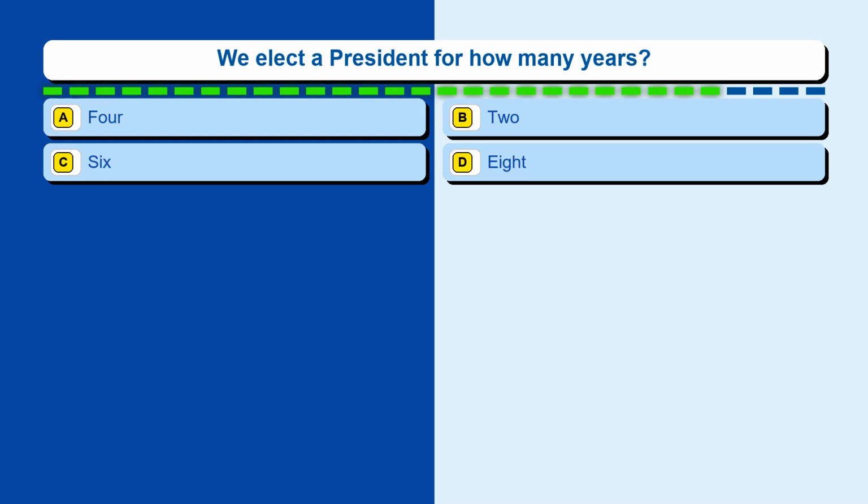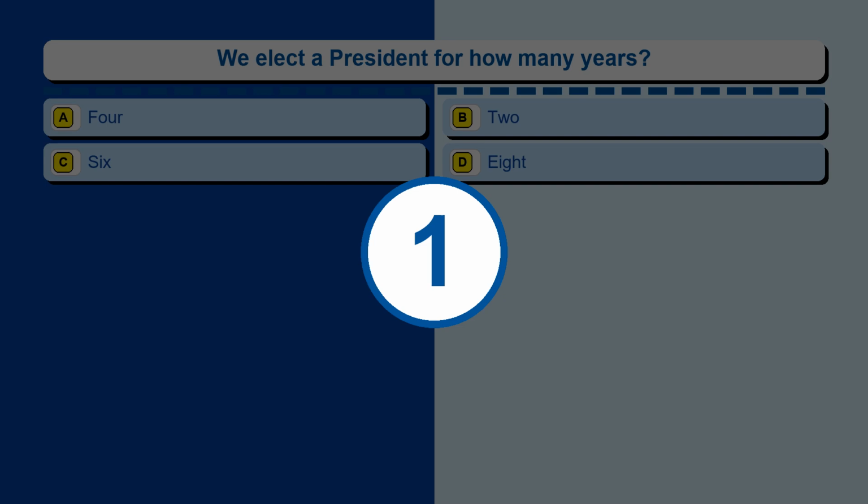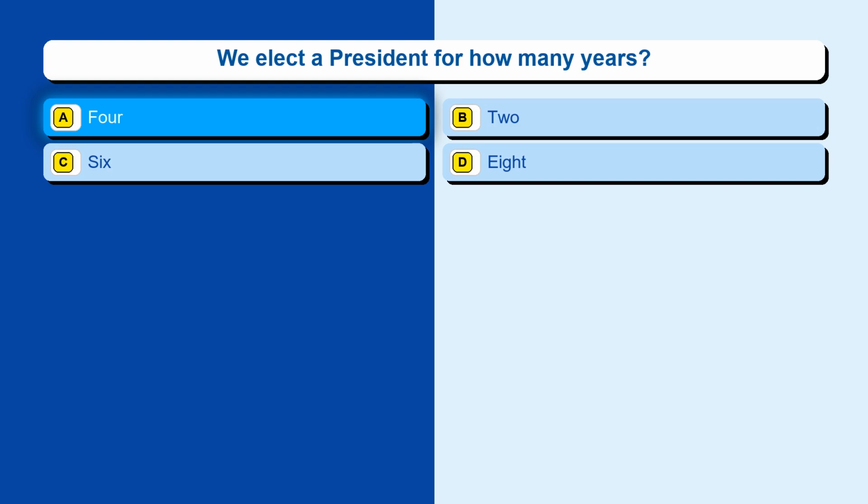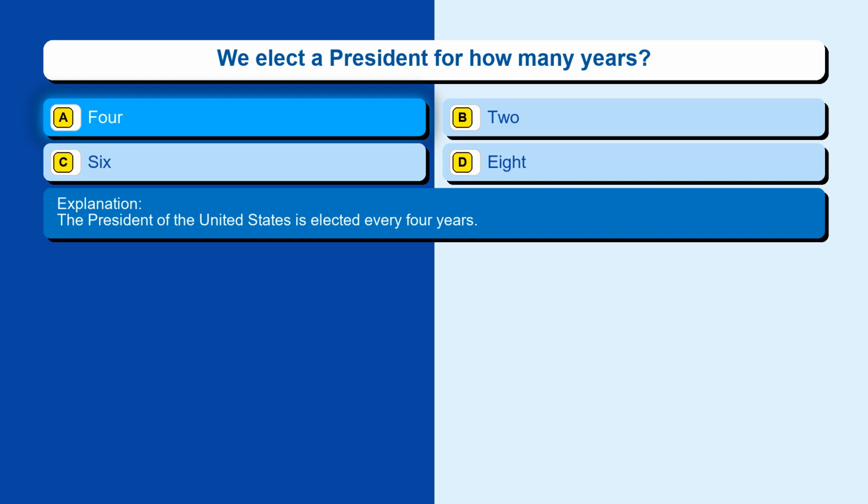Question 141. We elect a president for how many years? Option A, 4. Option B, 2. Option C, 6. Option D, 8. The correct answer is option A, 4. The President of the United States is elected every 4 years.